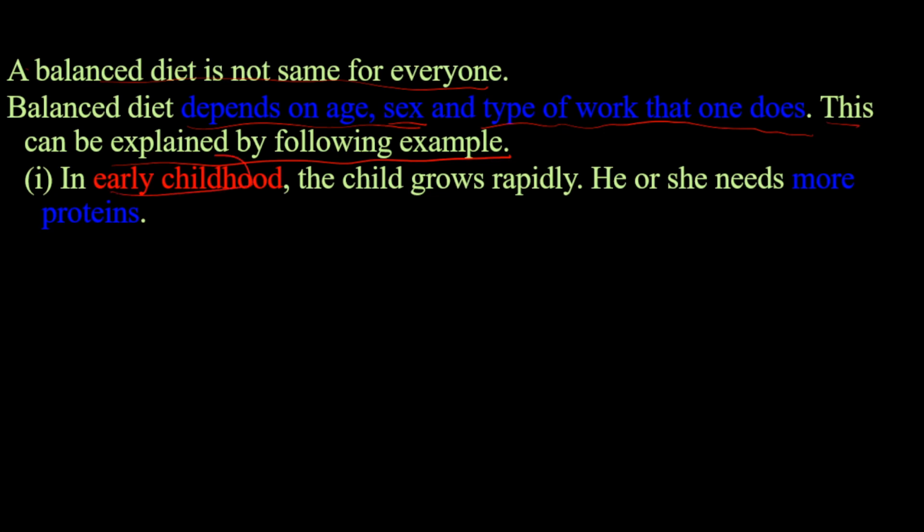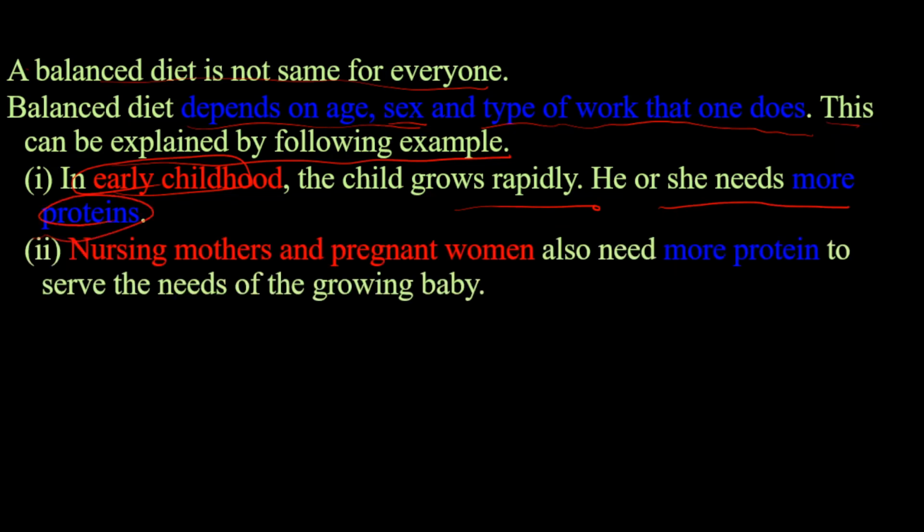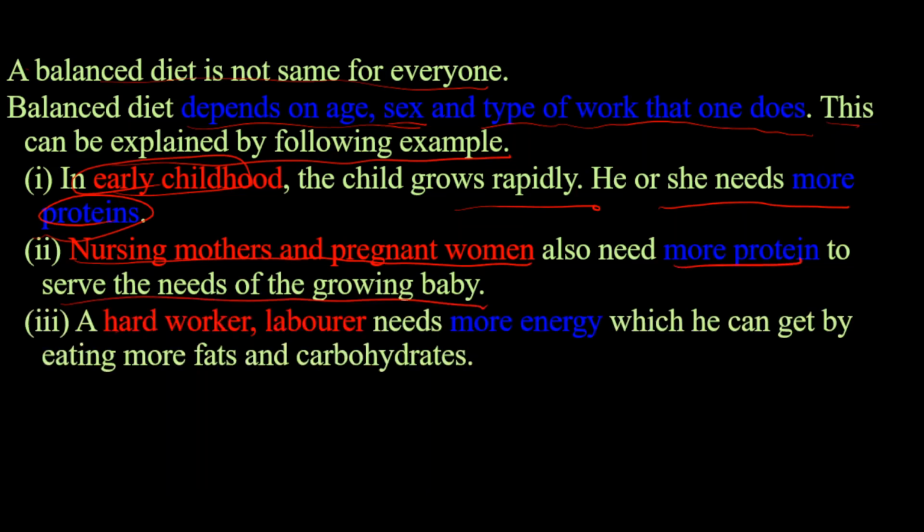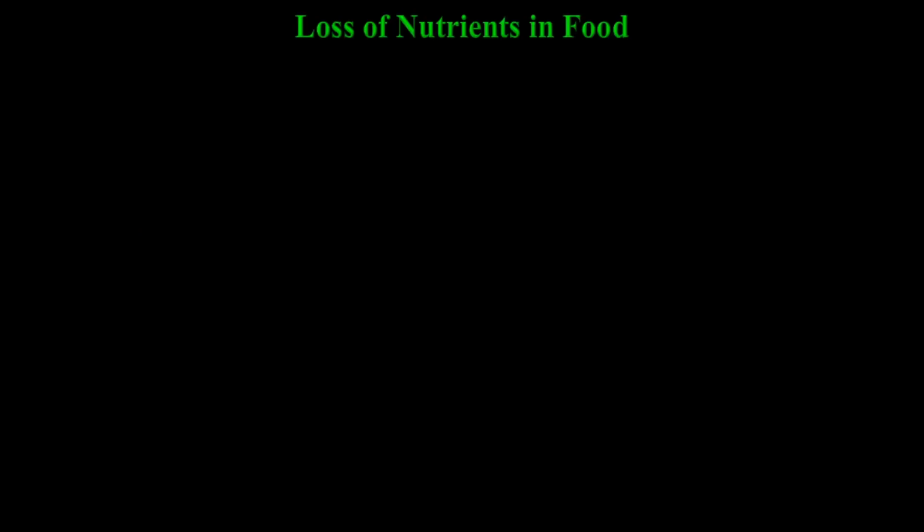In early childhood, the child grows rapidly. She needs more proteins. Nursing mothers and pregnant women also need more protein to serve the needs of the growing baby. A hard worker, laborer, needs more energy, which he can get by eating more fats and carbohydrates.